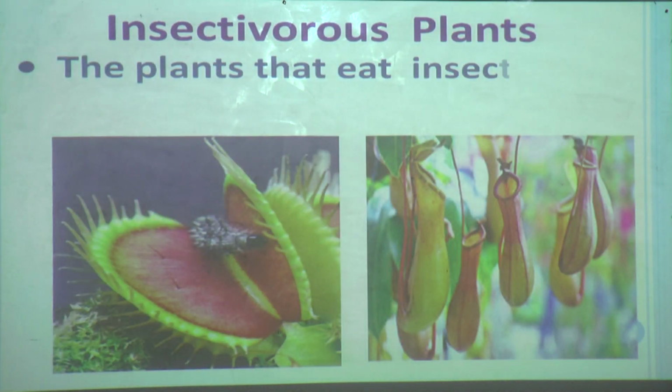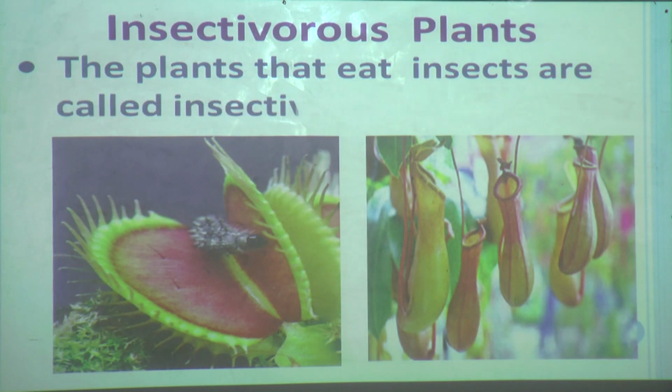See, these plants are called insectivorous plants. The plants that eat insects are called insectivorous plants. We know that the animals that eat plants are called herbivorous animals. But here I am telling you that the plants that eat insects are called insectivorous plants.